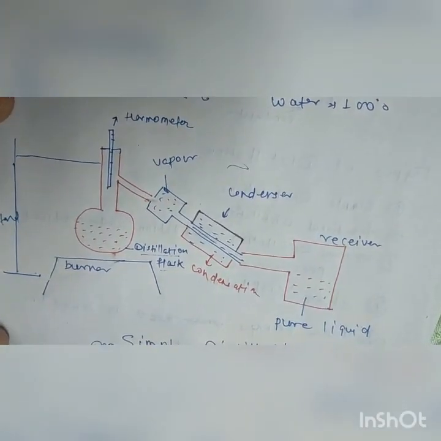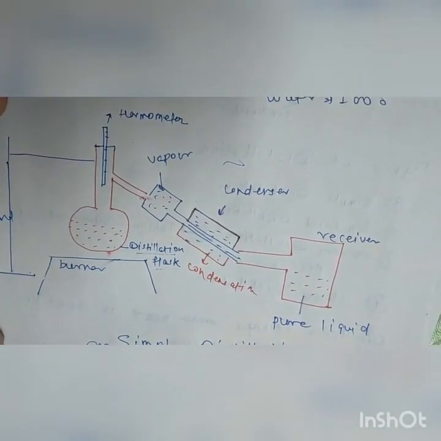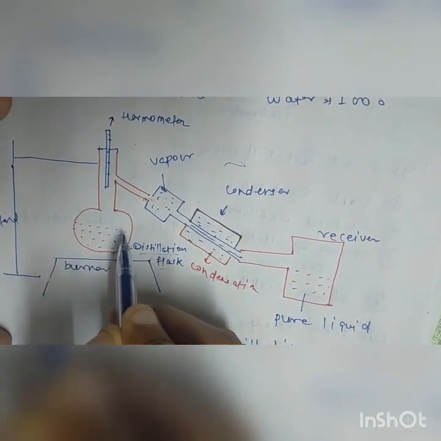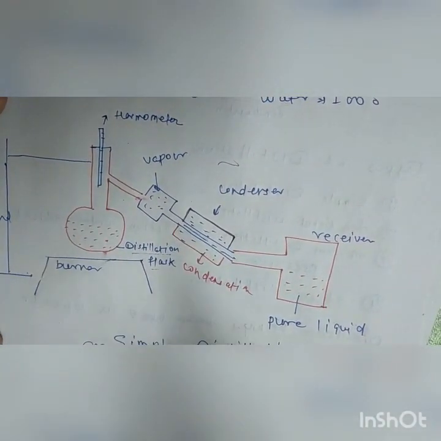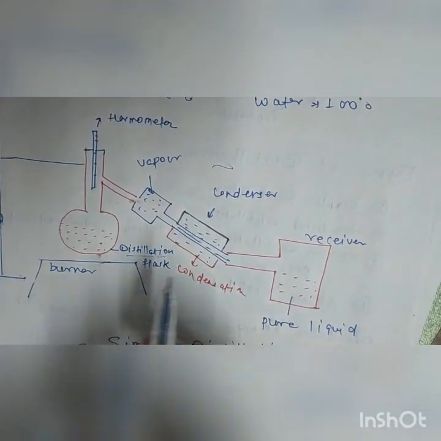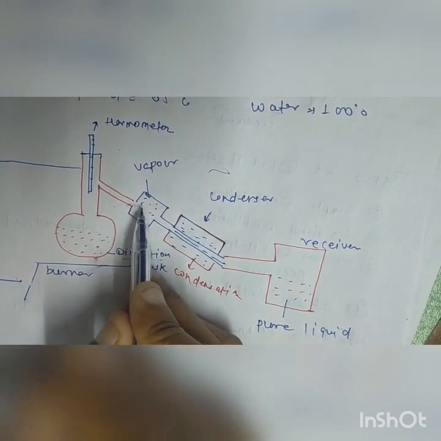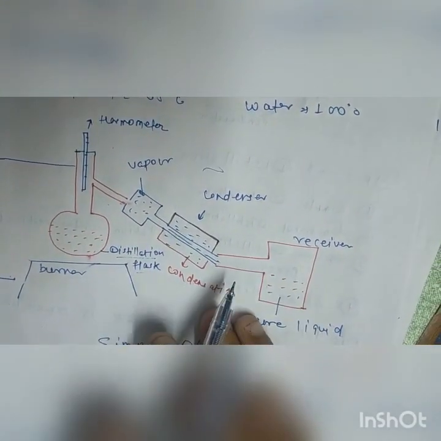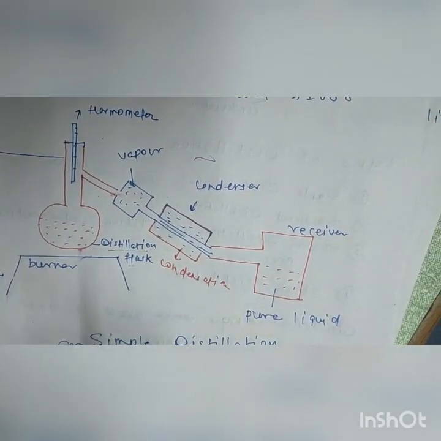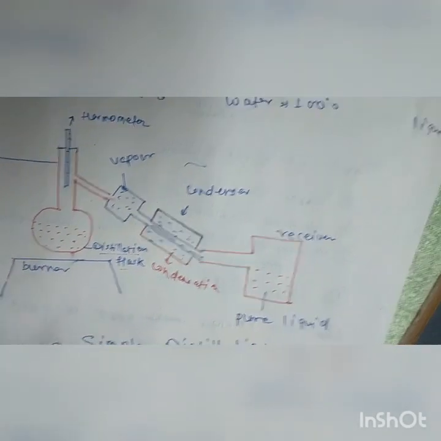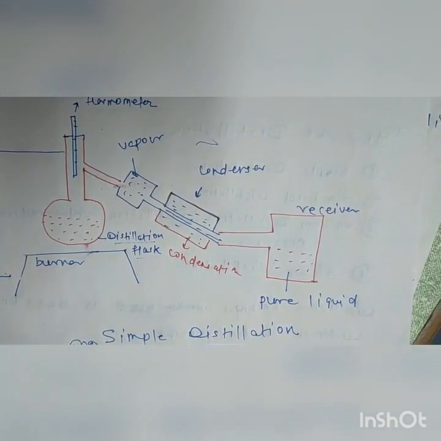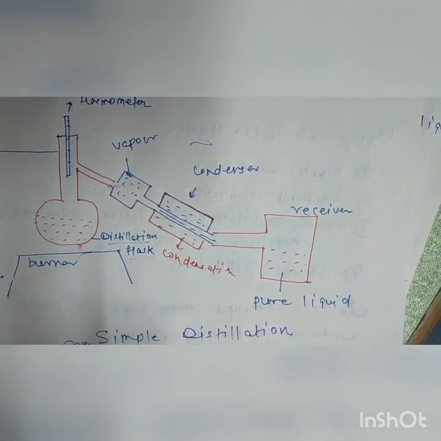Here we will discuss the process of simple distillation. Here we have a special type of distillation flask that has a side arm, known as a distillation side-arm flask, from where the vapor gets collected into the collector. We also use a thermometer to measure the temperature in the distillation flask, and we use a burner to start the heating of the complete process.